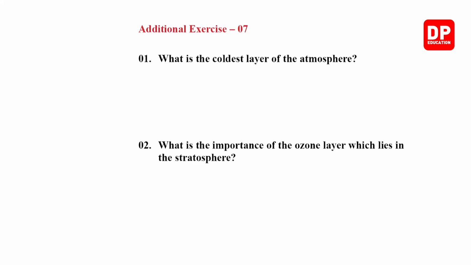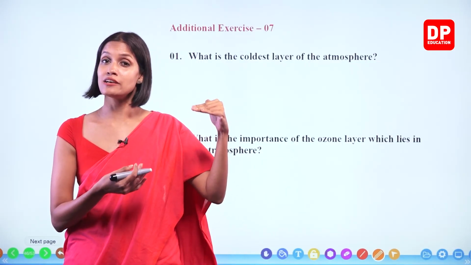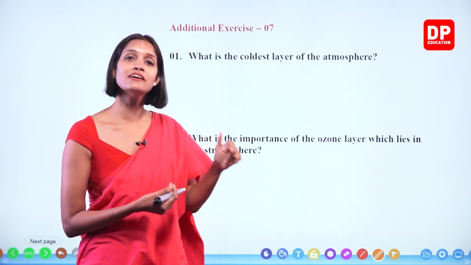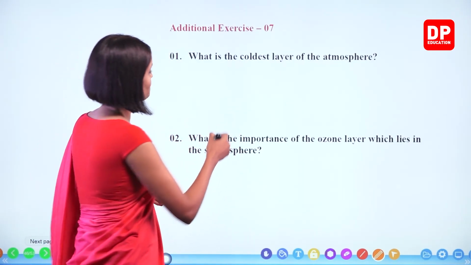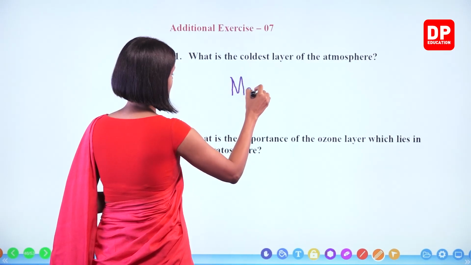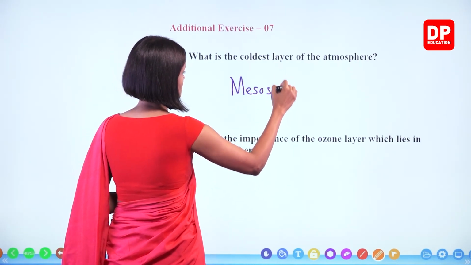Number 1. What is the coldest layer of the atmosphere? Out of the 5 layers, the middle layer is the coldest one. What is that, children? That is known as the mesosphere. Mesosphere.